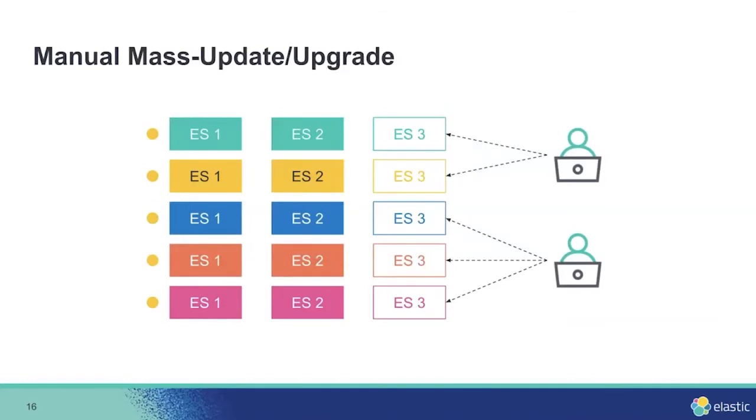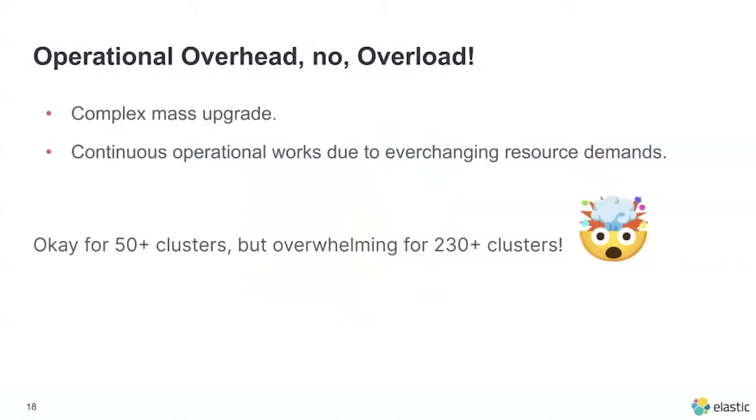There are also manual mass updates. It is a pain because we have a lot of clusters. We already tried splitting the work between pairs and doing batching, for example for Elasticsearch versions, but it still takes a lot of time. For our last migration, we needed 2 weeks to complete the mass update for everything. We have complex mass updates and continuous operational work due to ever-changing resource demand. It's okay for 50 plus clusters, but it is overwhelming for 230 plus clusters. So we are looking for an automation solution.